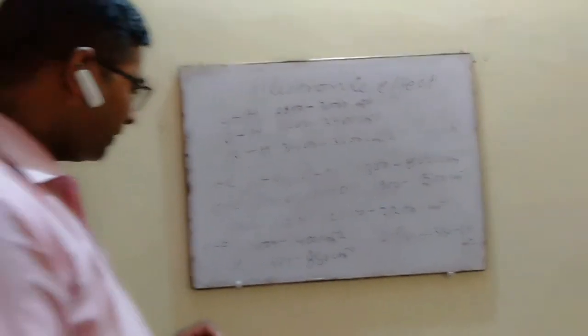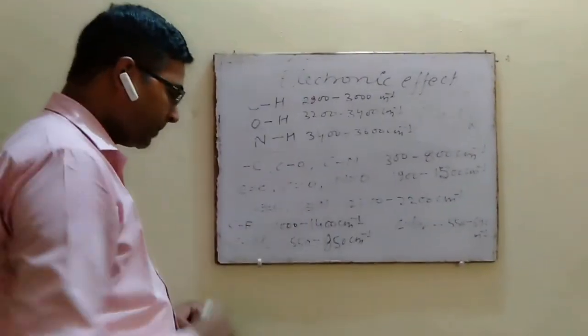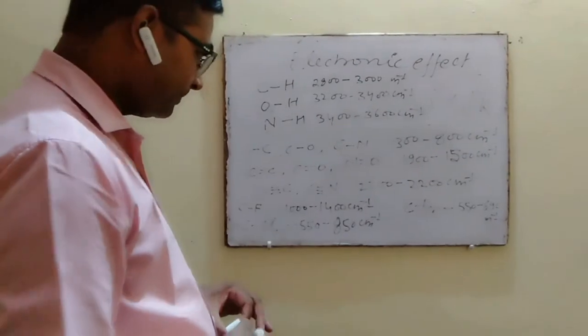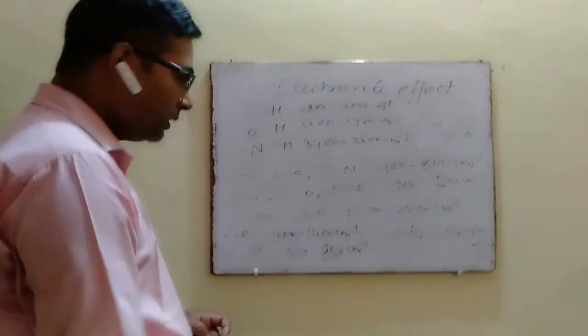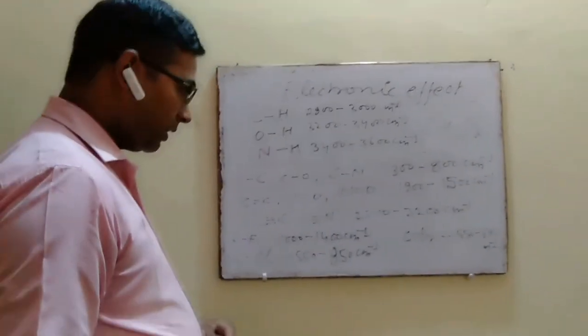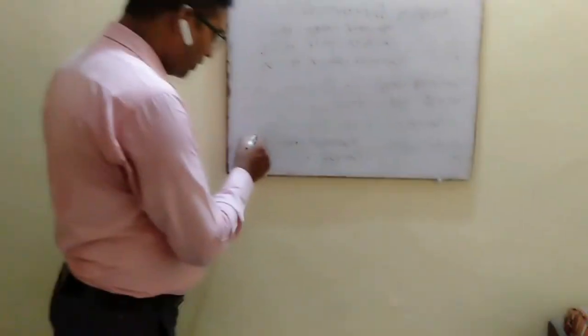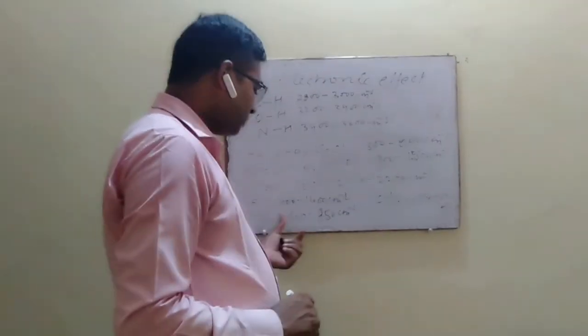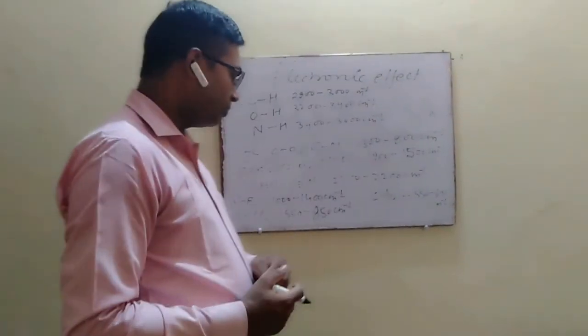In case of halides, we can see that as in the halogen series we move from top to bottom, the electronegativity of the halide atom decreases, and therefore fluorine is more electronegative as compared to chlorine, and chlorine is more electronegative as compared to bromine.